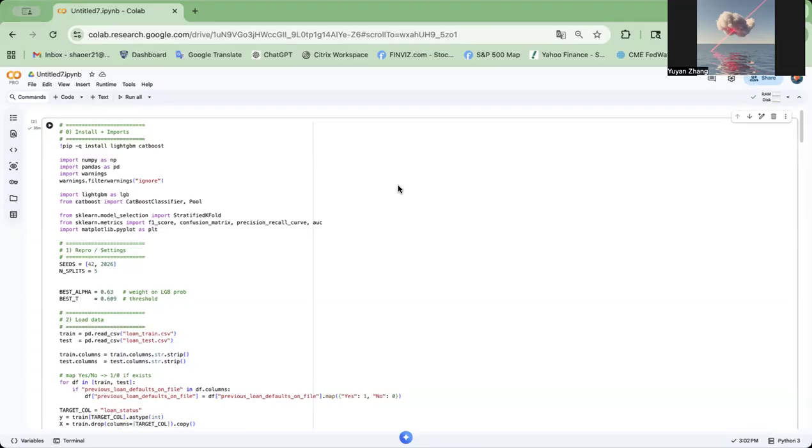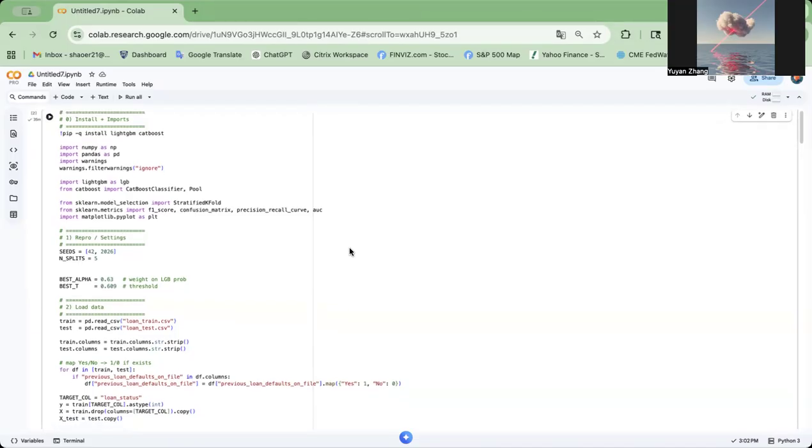0.8628, achieved using a blended model combining LightGBM and CatBoost, along with target feature engineering, class imbalance handling, and threshold optimization. The first thing we did is feature engineering. We did not rely solely on the raw features provided in the dataset. Instead, we engineered several features designed to better reflect the financial risk structure.